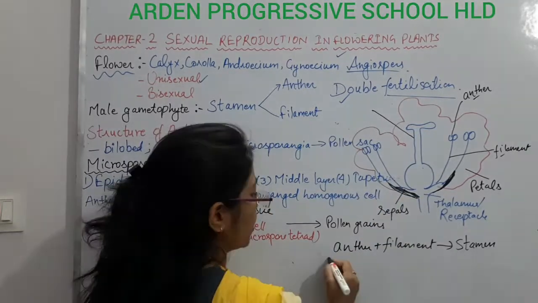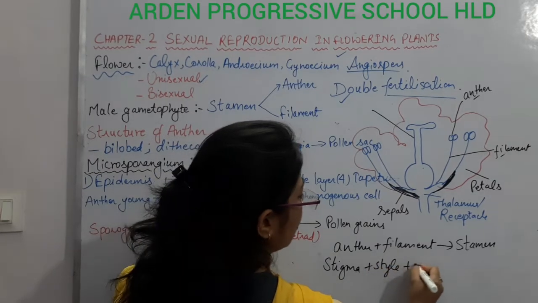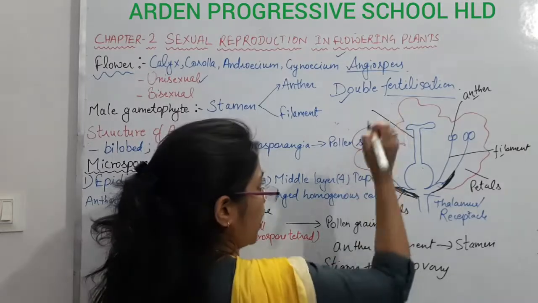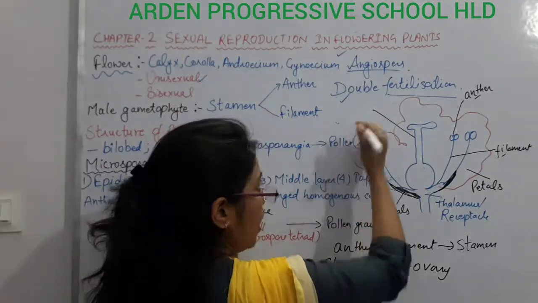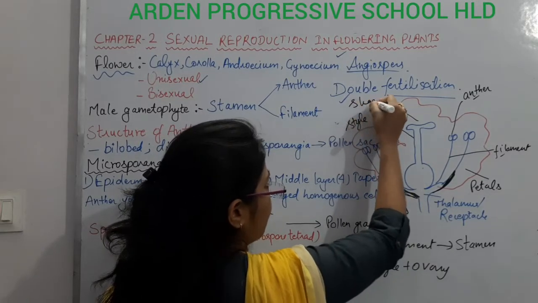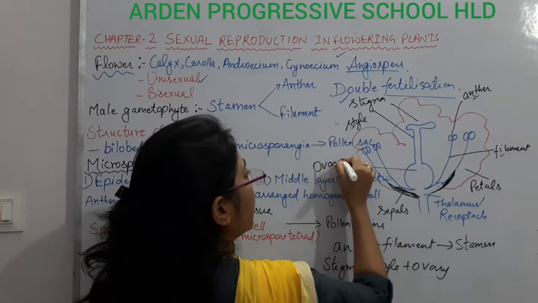What are they? Stigma, style, and ovary. This receptive part is the stigma. This part with a slender structure is known as the style. And this part is known as the ovary.